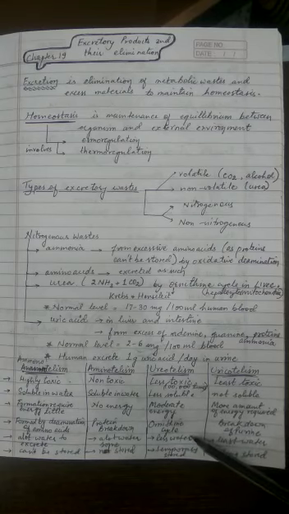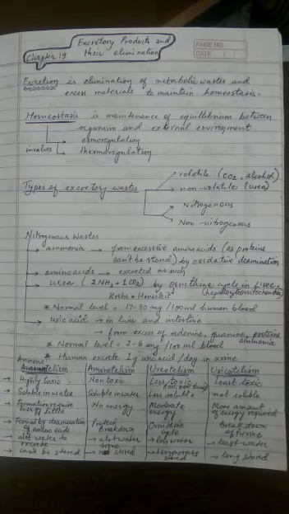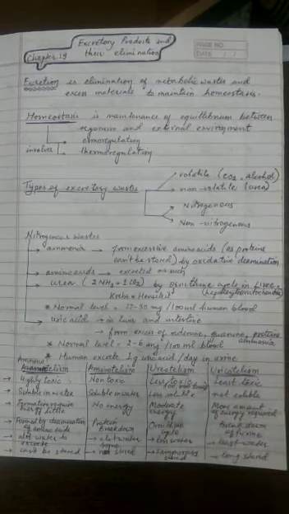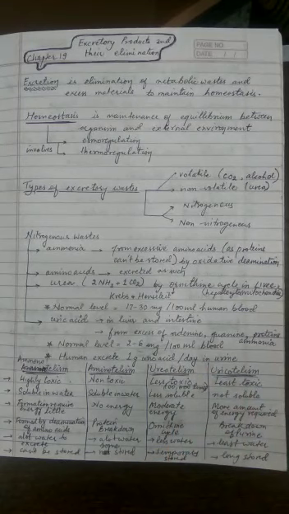So we need to remember that we can store urea for some time in our body. That's why we have learned in the junior classes the role of urinary bladder. We can store urine for some time in our body, but we need to remember that urea also has a normal range of how much it should circulate in the blood, because otherwise it will slowly start becoming a problem, because it is toxic though it is less toxic. So the normal level of urea in blood in the human is 17 to 30 milligram per 100 ml of blood. So if this level starts going up, it becomes a problem for us.